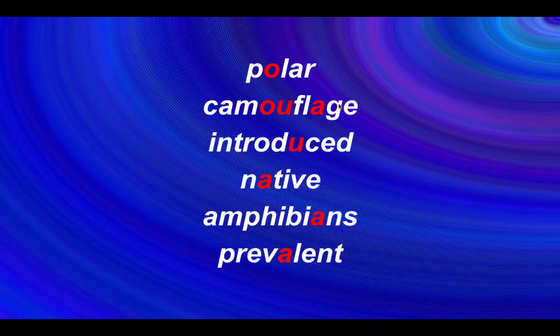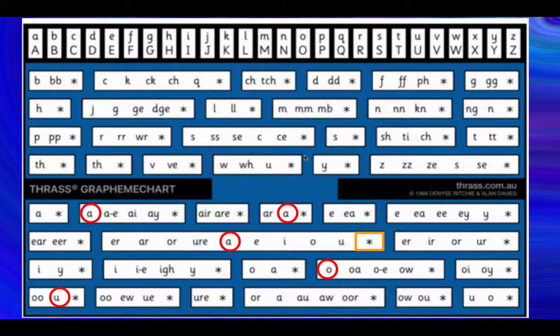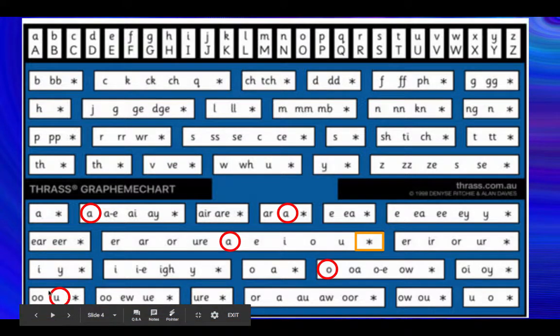Zh. Okay? It's not a hard G sound, and because it's a soft sound, it's not a J. Some students sometimes get confused and put a J there because it does sound quite like that, but it's actually a G. Here in the word introduced, U. Here it is down here, introduced.